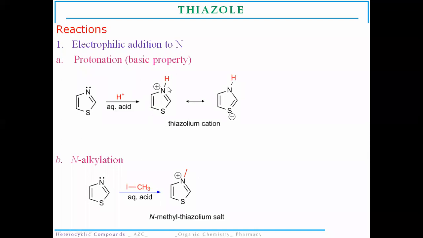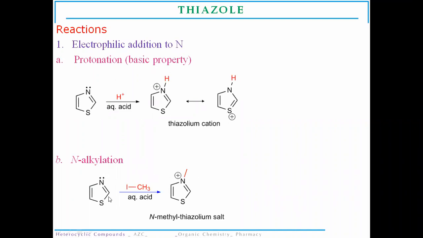So it will also undergo a protonation reaction to form a thiazolium salt or thiazolium cation, an intermediate adduct, which is more reactive than thiazole. Now the reaction at the nitrogen atom is N-alkylation.